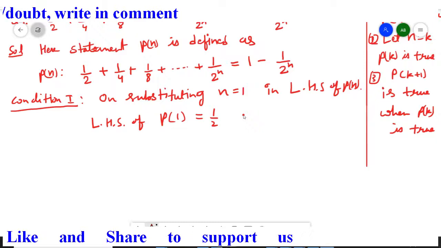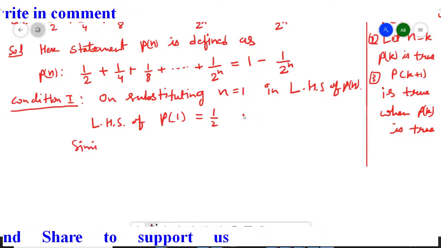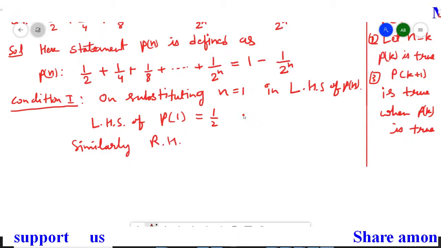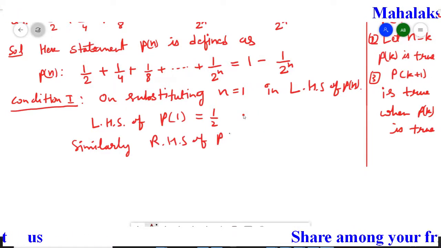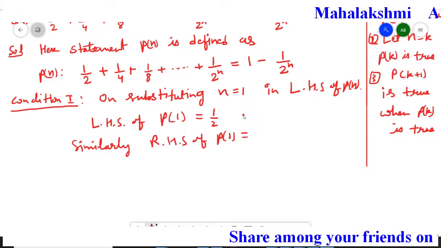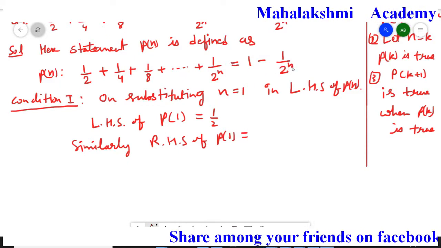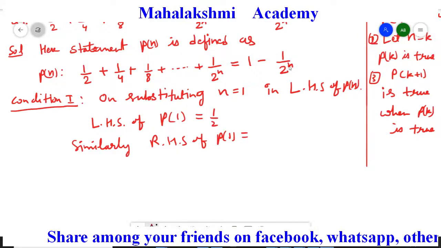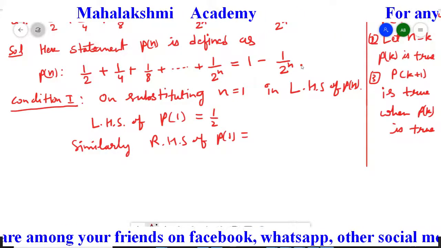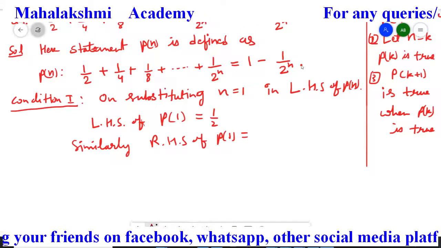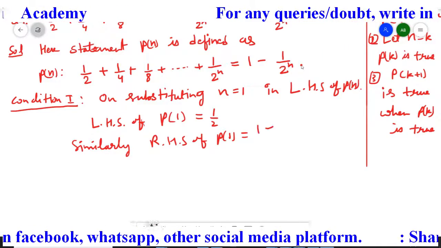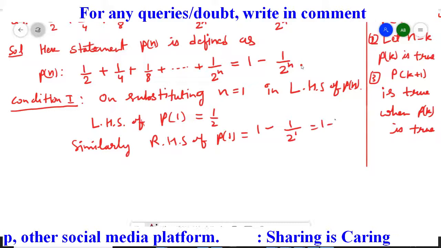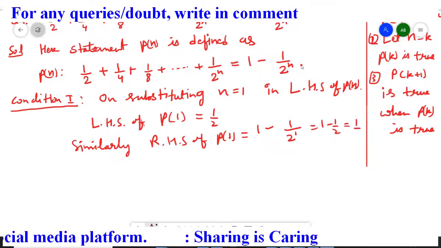Now the right hand side. Similarly, the right hand side of P1: instead of n we take 1, so that gives us 1 minus 1 upon 2 to the power 1. That is equal to 1 minus half, and 1 minus half is half.